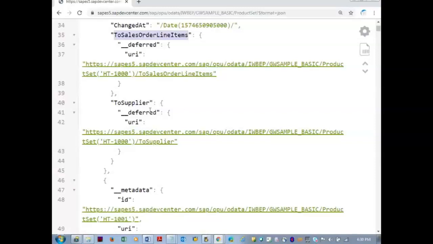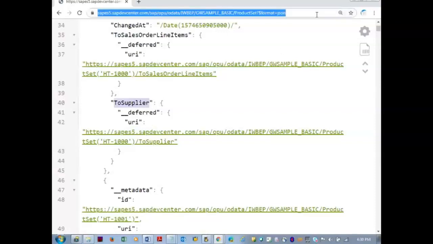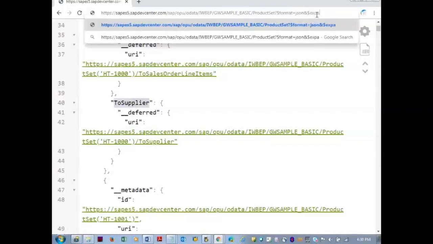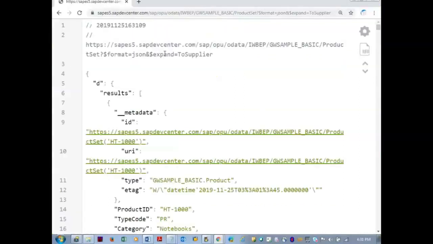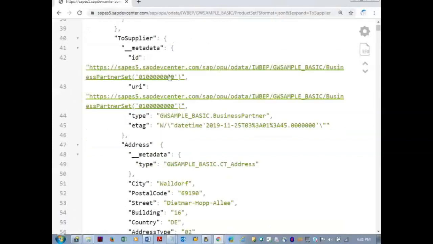Now I want to see the properties of this to supplier. This is regularly used in our SAP backend OData services. Issue the $expand equal to supplier. Now observe that inside the to supplier, the hidden properties will come out now.